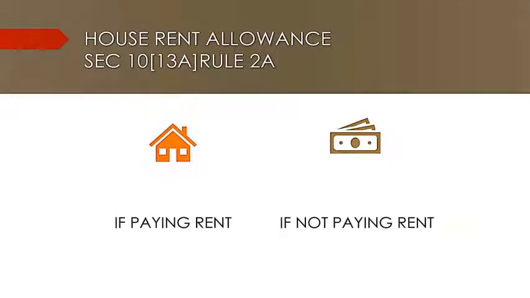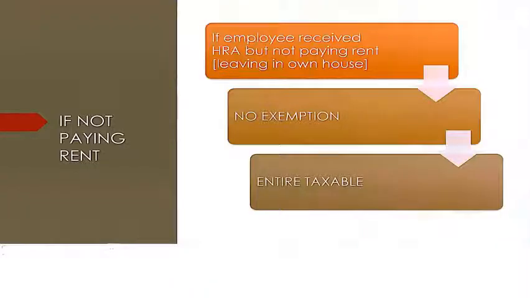House rent allowance, section 10 subsection 13A rule 2A. It means the house rent allowance if an assessee is paying rent or if the assessee is not paying rent. If not paying rent, it means the employee received HRA, the house rent allowance, but is not paying rent, living in his own house.